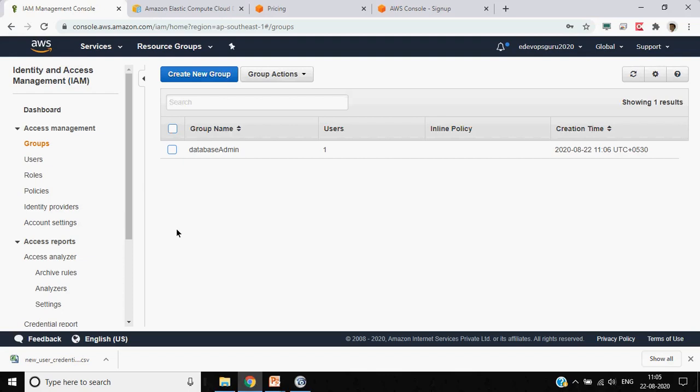Similarly, you can create an HR group and, for example, give it only the S3 read permission. If you add this database administrator user to that particular group, this user will only be able to see S3. All other database-related permissions will be overwritten.